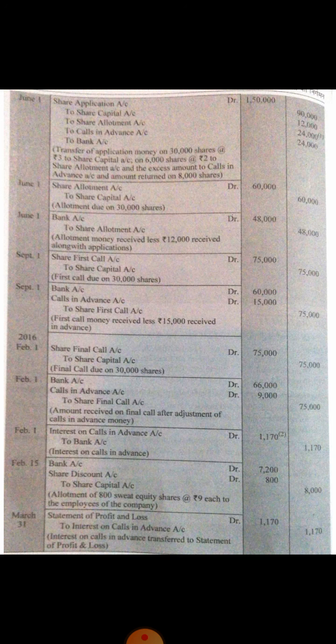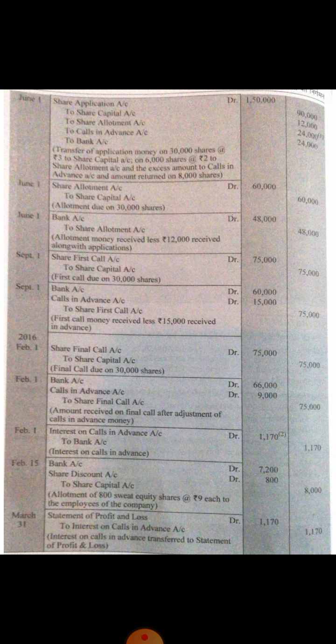So how will we bifurcate this amount? It is very simple. Find out the number of allotted shares in the second category. Applied number of shares was 18,000, allotted number of shares was 6,000. So 6,000 multiplied by 2.5, amount is rupees 15,000. So 15,000 can be maximum adjusted towards the share first call.